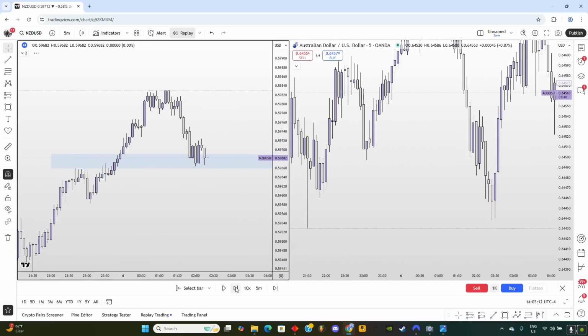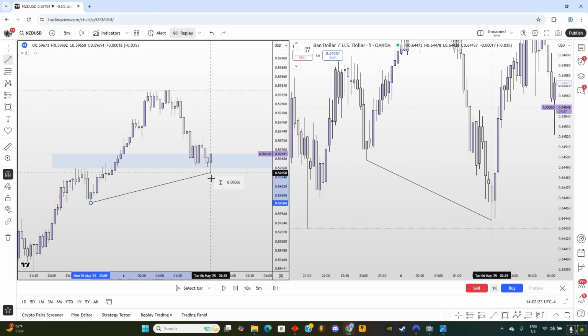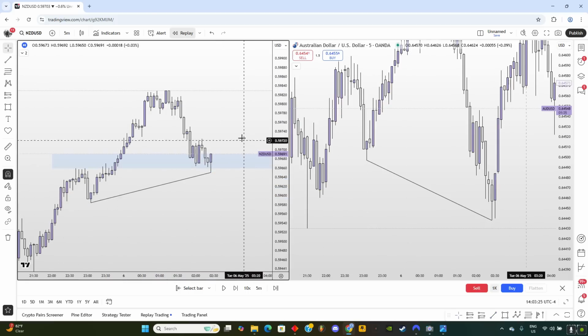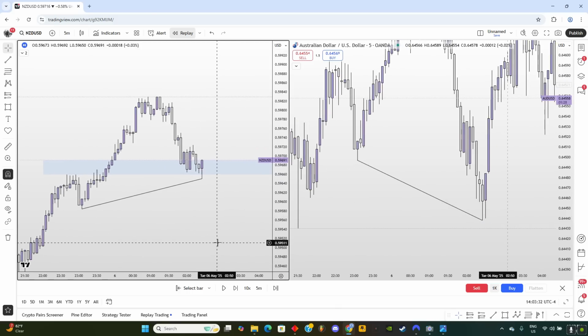And if I skip ahead, all right. Now we had SMT divergence with this low over here. On NZD USD, we failed to take out this low, but we did take out this low on AUD USD.